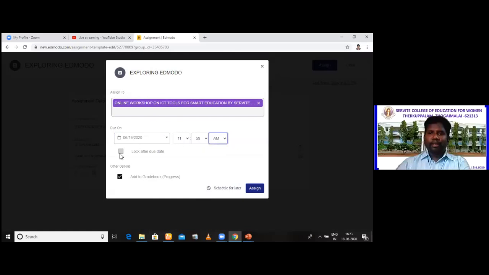So there is an option for locking the due date. See, when you fix the due date, after that students cannot submit their assignments. So what should you do? You can lock the date. You feel free. When I lock here, you cannot submit after 12 o'clock. So I'm not locking it right now. Another important thing is add this to gradebook. Okay. So I have this.